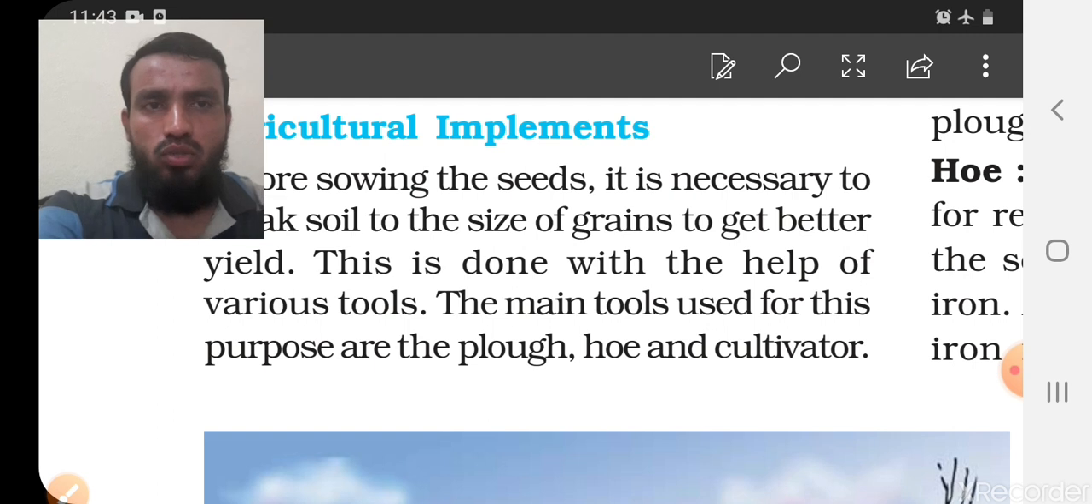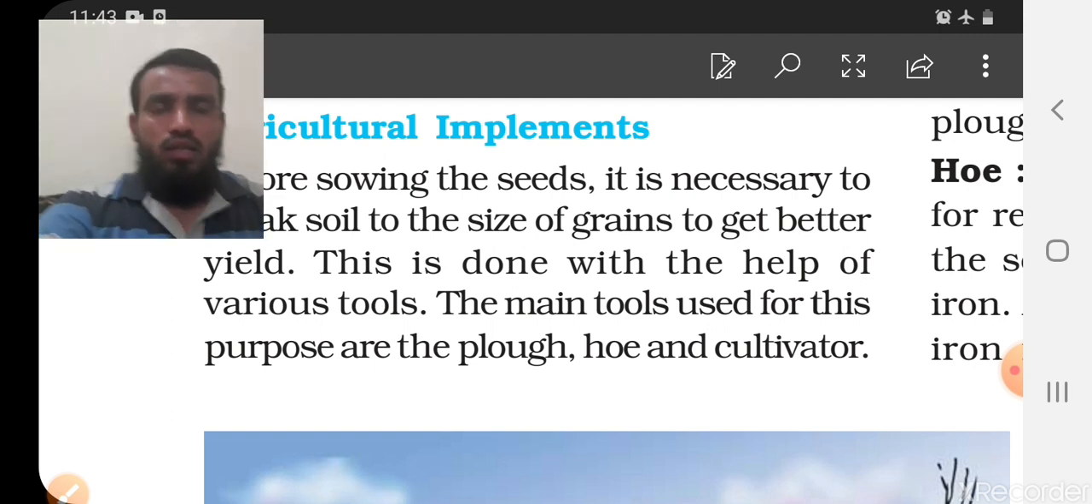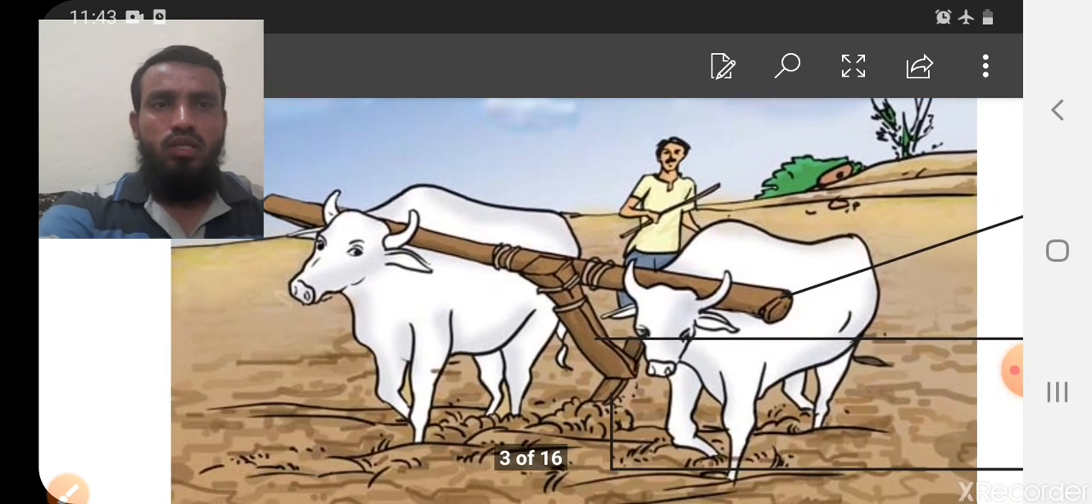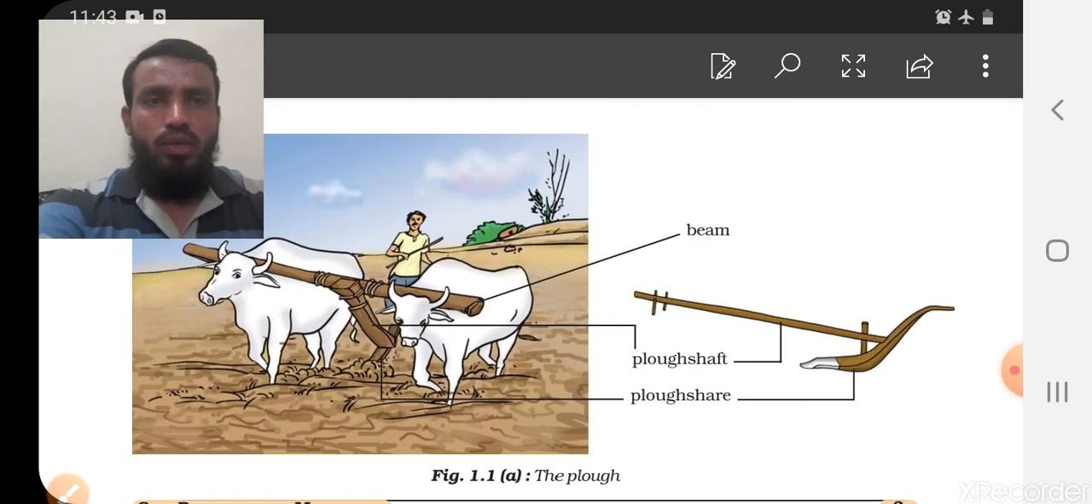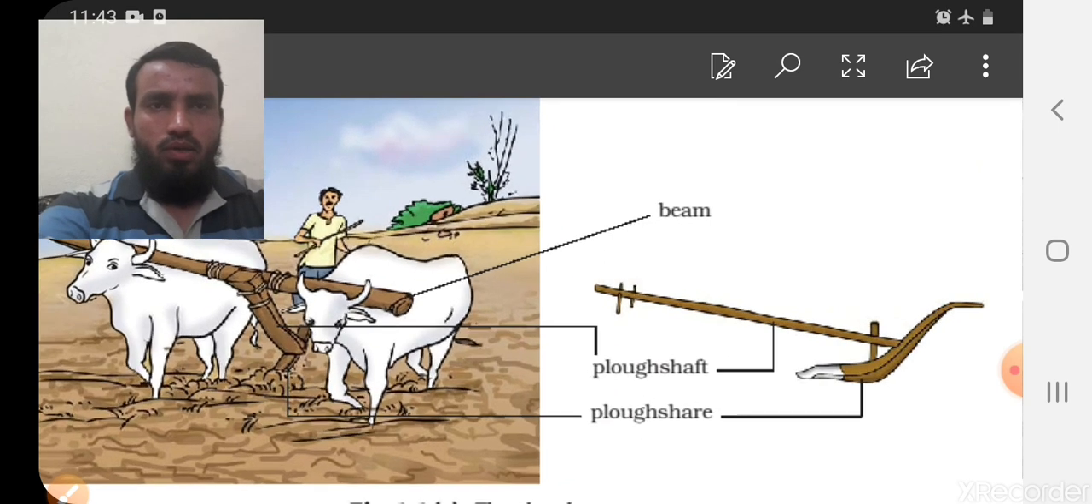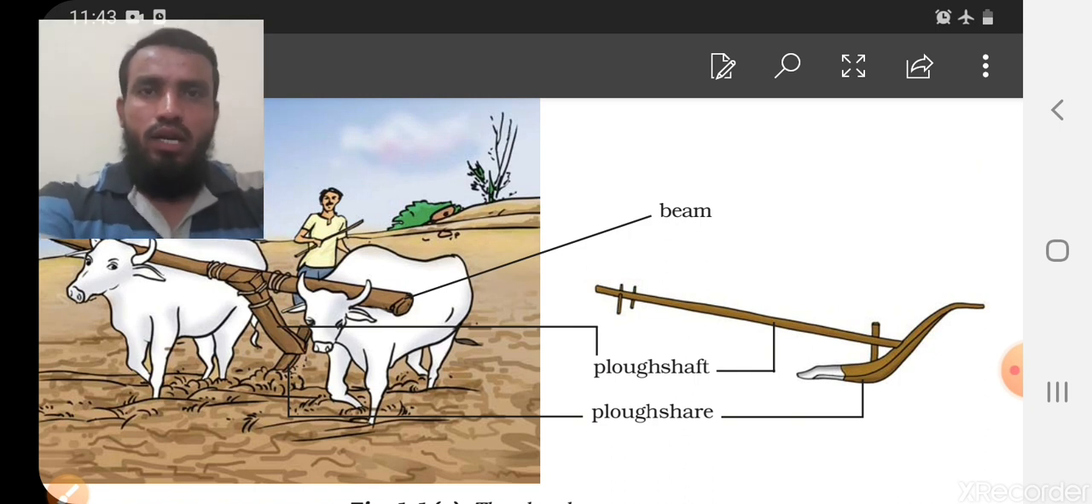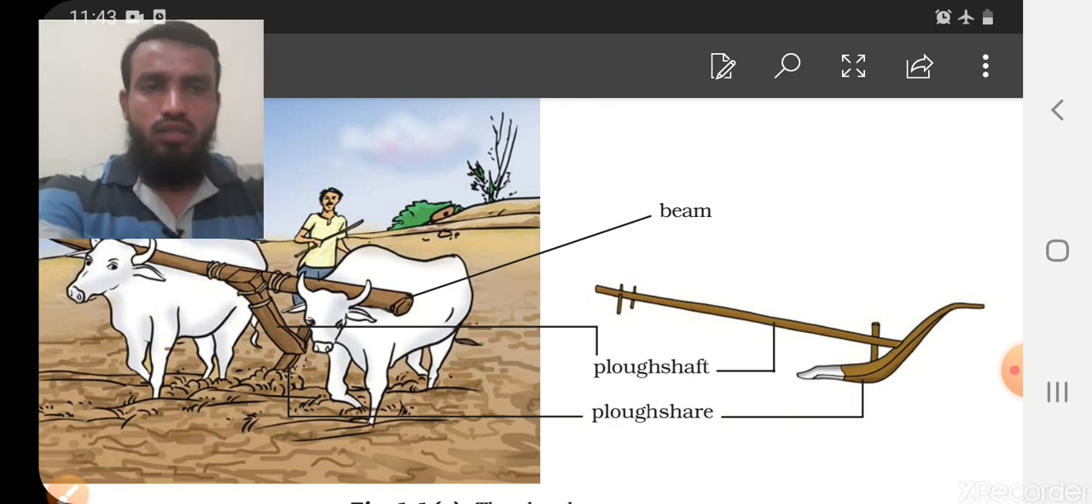So we can use the plow, we can also use the hoe and cultivator. This is in the picture, you can also see it easily. This is the picture of a farmer who is using the plow. Actually, the plow is familiar to everyone, I think, because everyone has seen this in our fields. We are always visiting our relatives in the villages, so we have already seen it there.